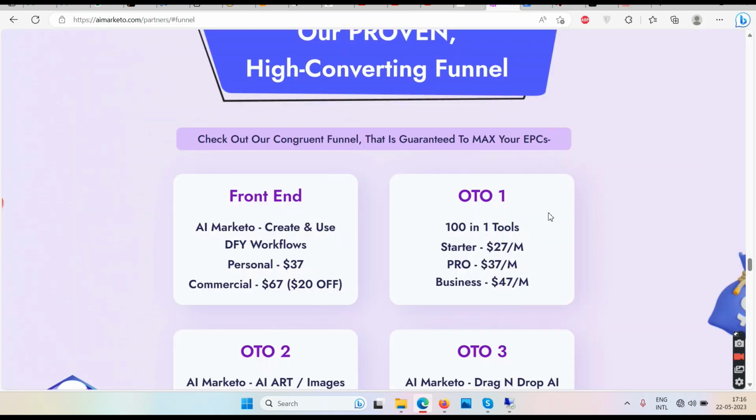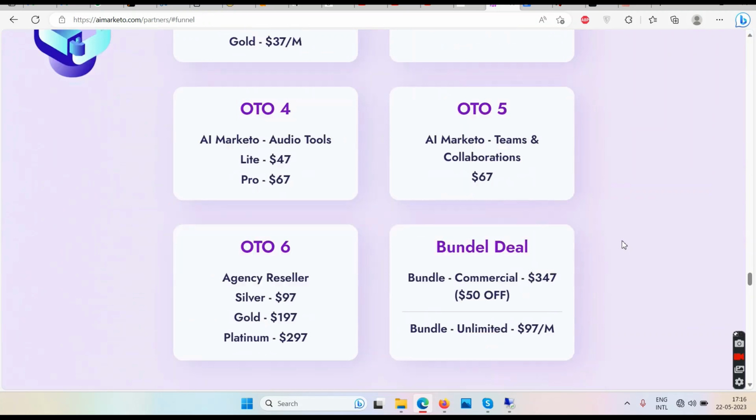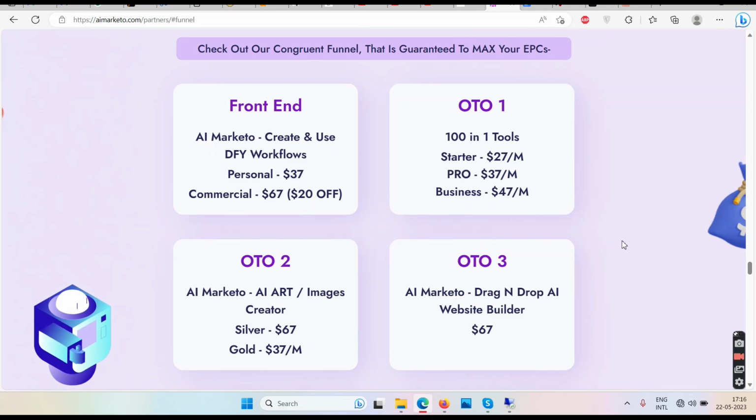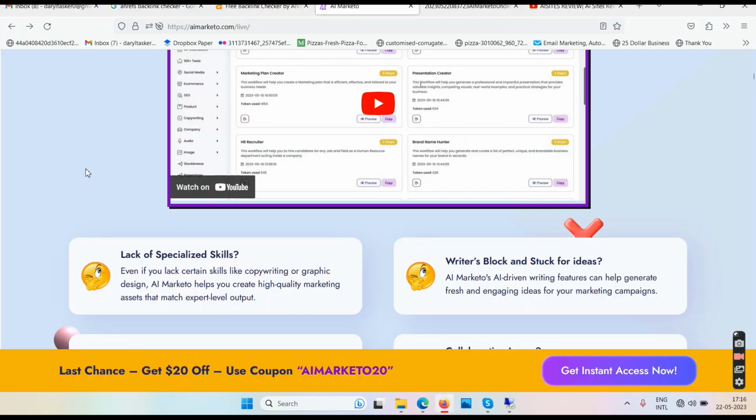And then here we have some OTOs. This is the front end. This is OTO 1, 2, 3, 4, 5, 6, and the bundle deal. And not much information is available. What are you going to get? Okay, so when you buy the front end, you will be taken to the relevant upsell pages. Go and pick and choose there, buy whatever you need, and don't buy whatever you don't need.